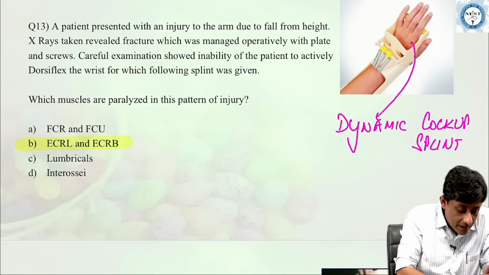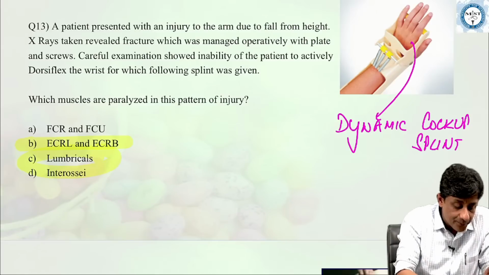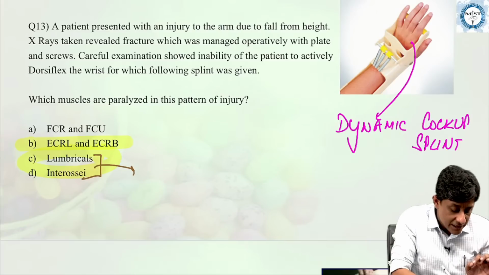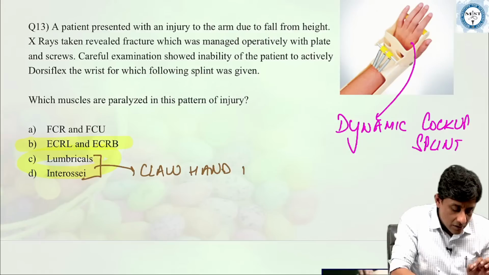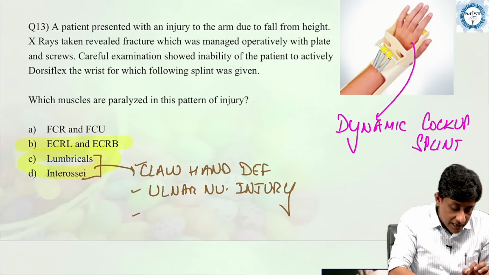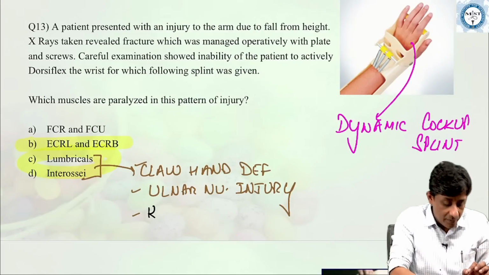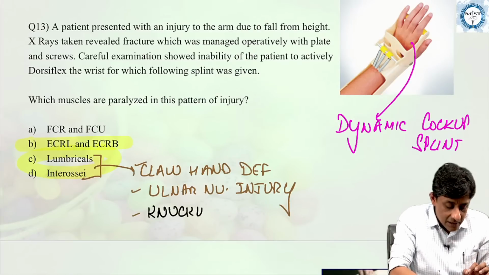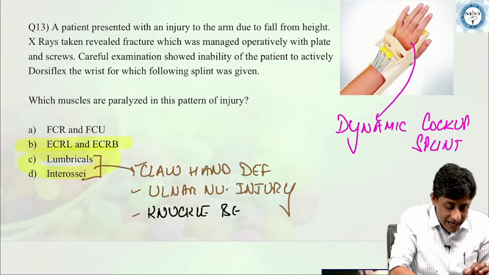Paralysis of lumbricals and interossei, especially the lumbricals, leads to a claw hand deformity. Yes? Claw hand deformity, which is seen in case of an ulnar nerve injury. And what is the splint which you use there? As somebody mentioned here, the splint which is used in case of claw hand deformity is what is called a knuckle bender splint.